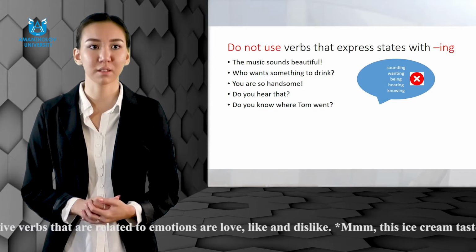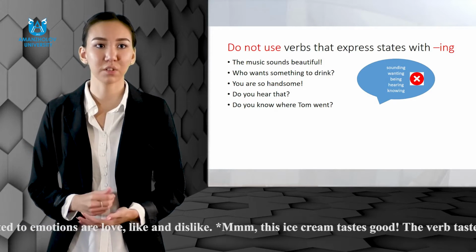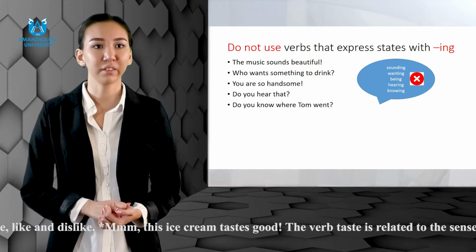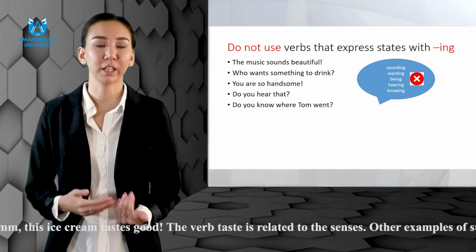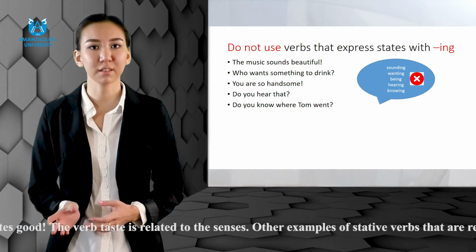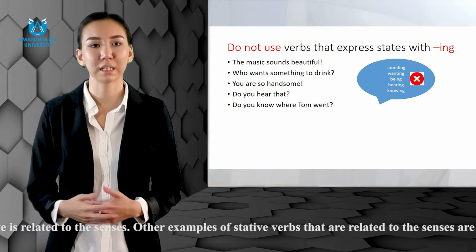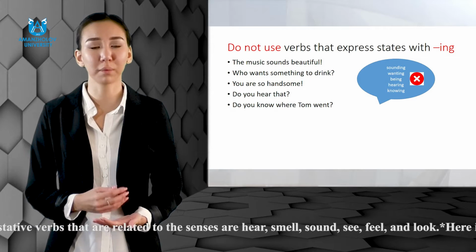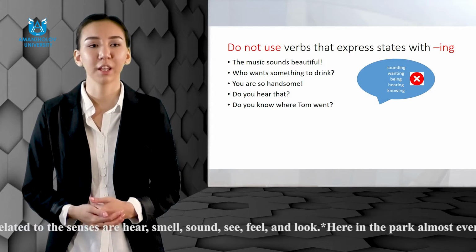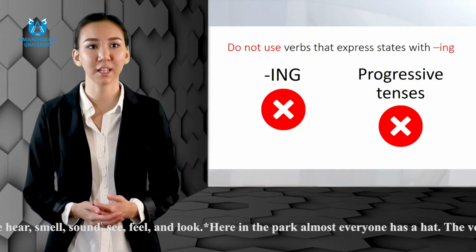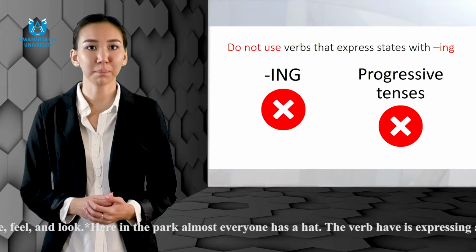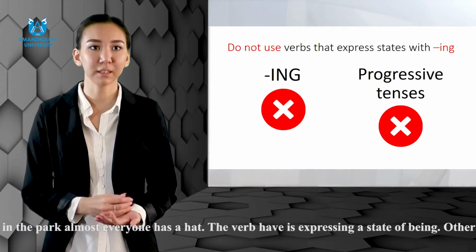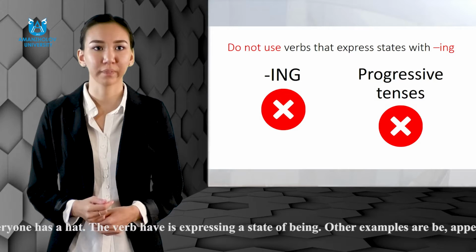This ice cream tastes good. The verb taste is related to senses. Other examples of stative verbs that are related to senses are hear, smell, sound, see, feel, and look. Here in the park, almost everyone has a hat. The verb have is expressing a state of being. Other examples are be, appear, need, and want.